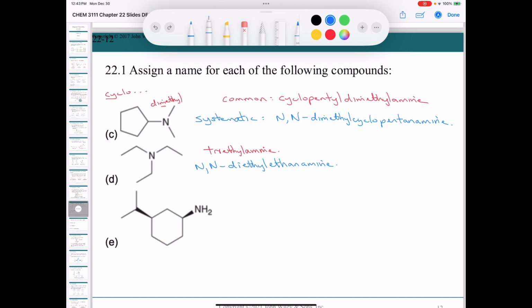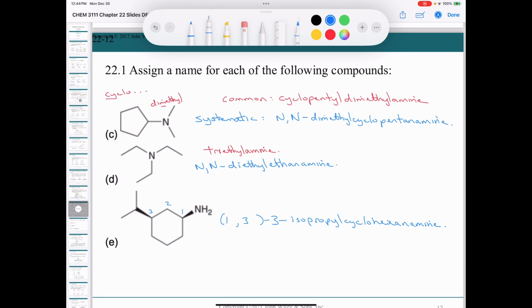So we're going to start with this as carbon 1 because it's got the amino group on it. So we have a cyclohexanamine. So we have 1, 2, 3. So this is going to be 3-isopropyl cyclohexanamine, like that. Now we have to designate the stereocenter at carbon 1 and at carbon 3, like this.